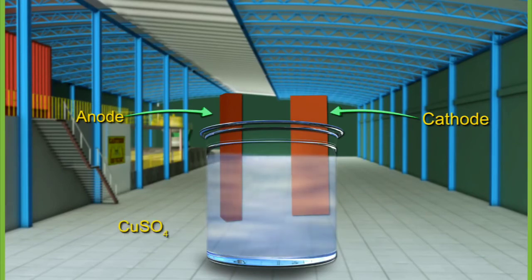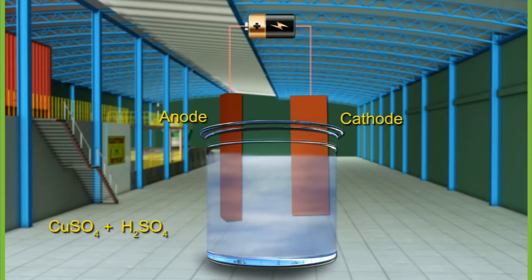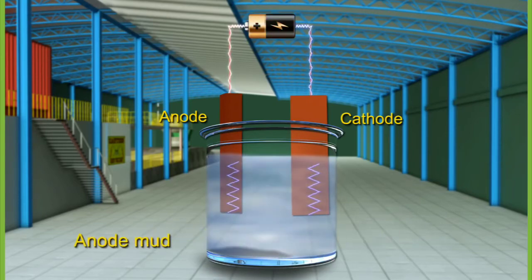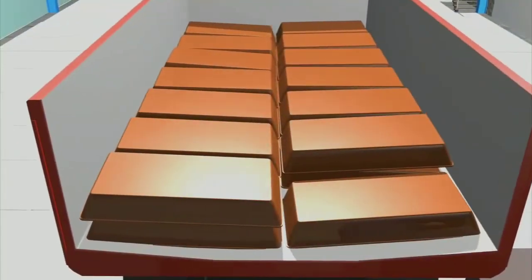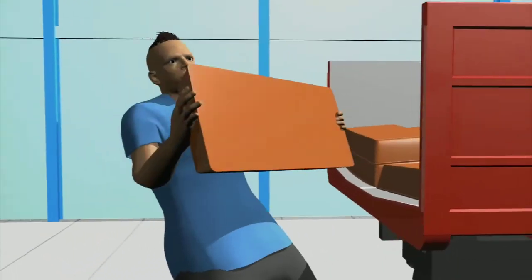Take copper sulfate acidified with sulfuric acid as electrolyte. Now pass the electric current through the electrolyte. Now what happens? Pure copper is deposited at the cathode and the impurities settle down near the anode, which is called anode mud. Thus, pure copper is extracted from the copper pyrite.